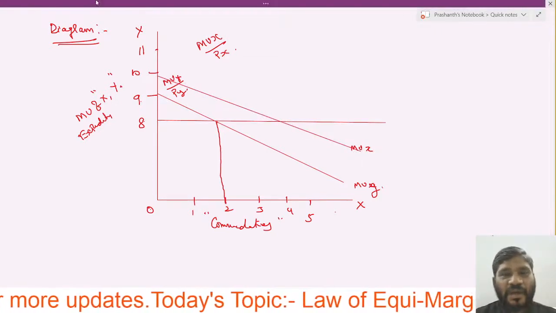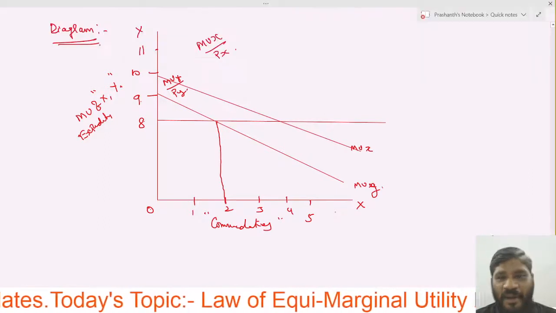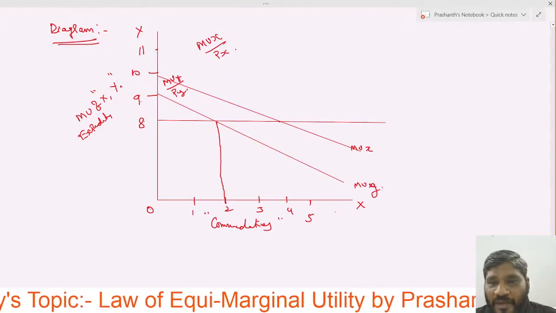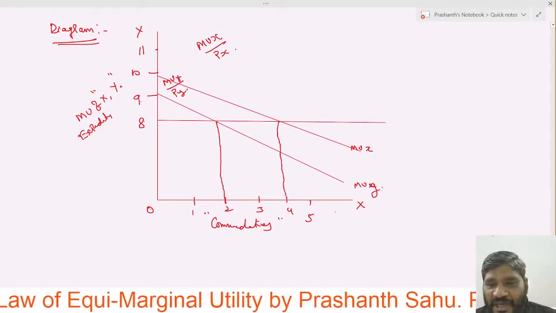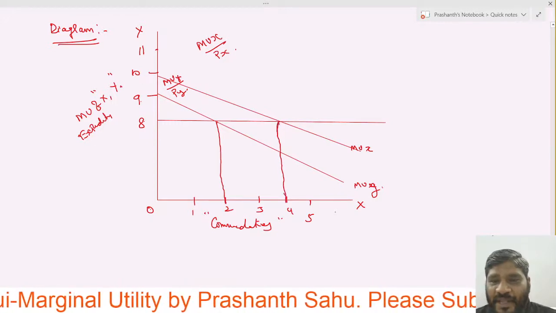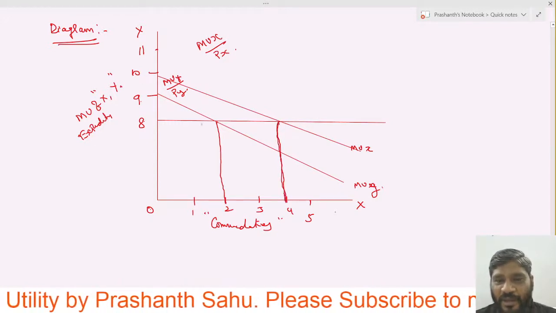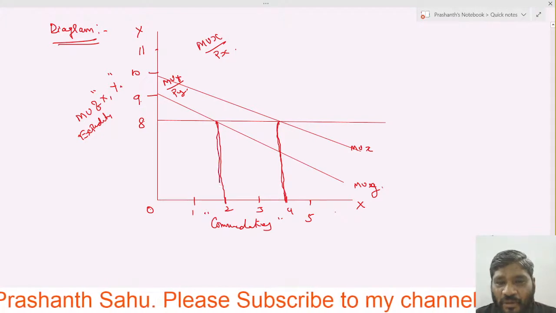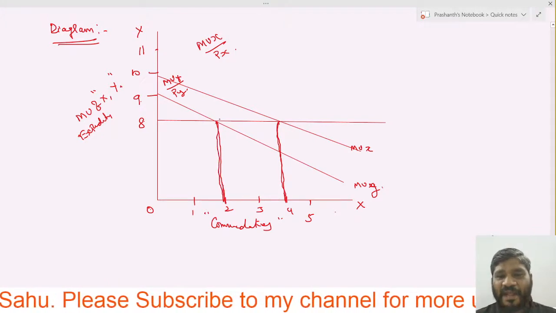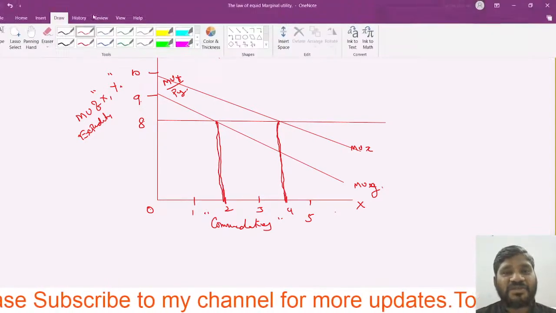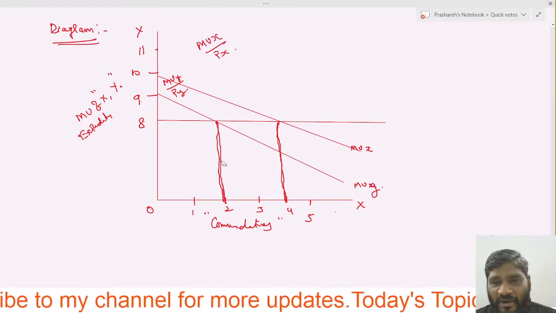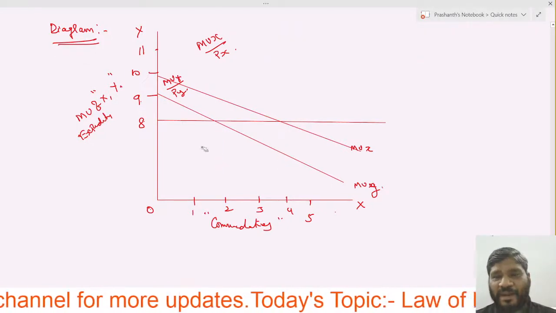This is the straight line which I have taken from here. Why have I taken this straight line? I will draw it nicely for your better understanding.